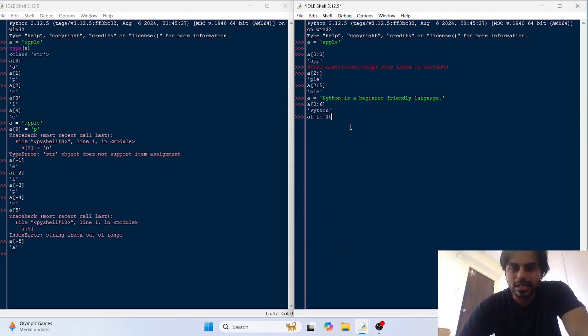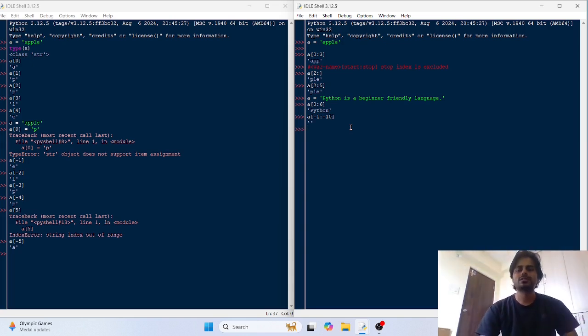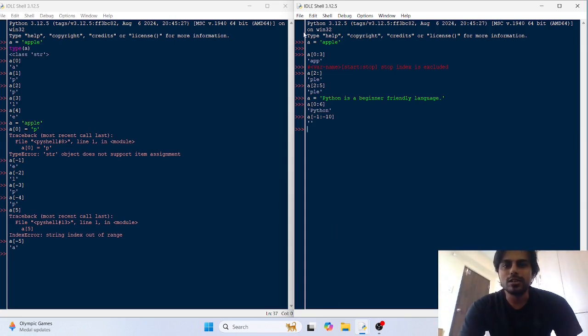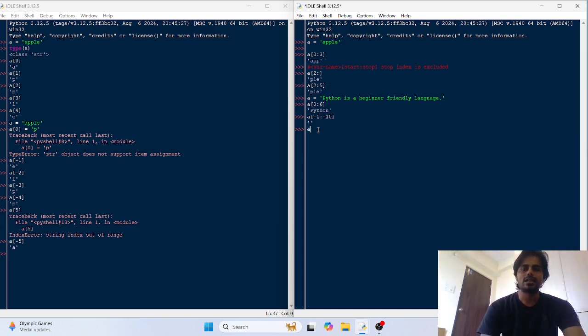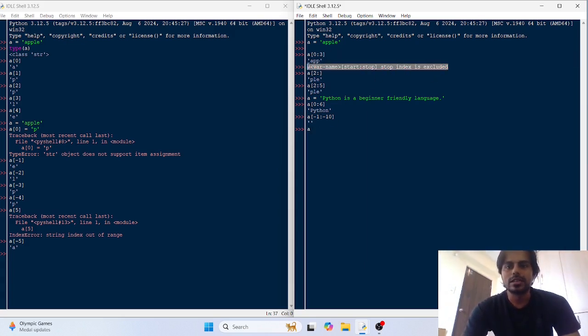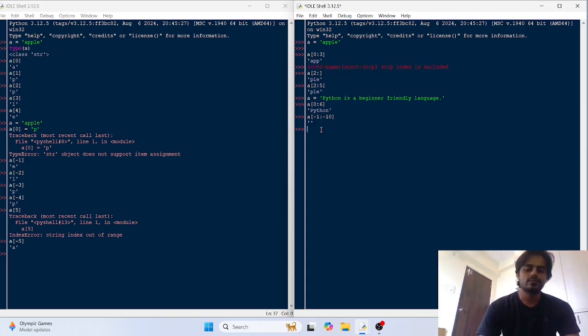But here if you try to do this, you would not get the slice, because there is one more thing that you need to put in this. There is a step value in this also.